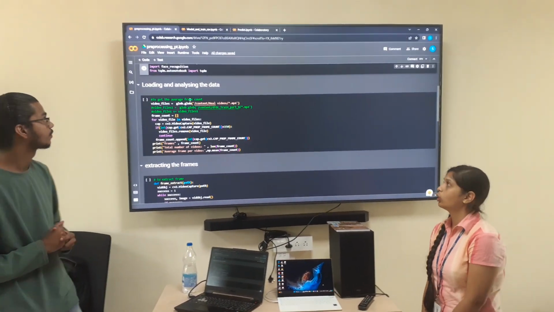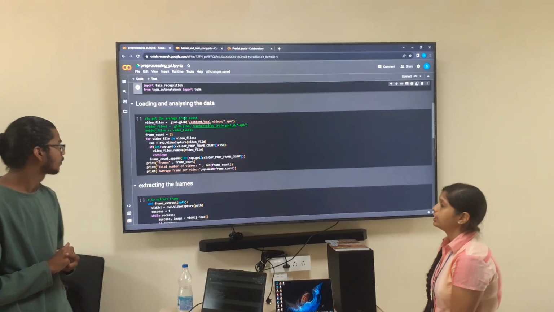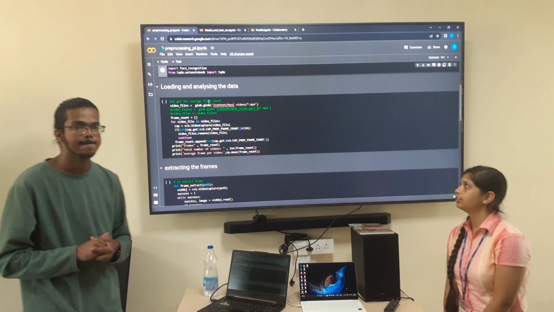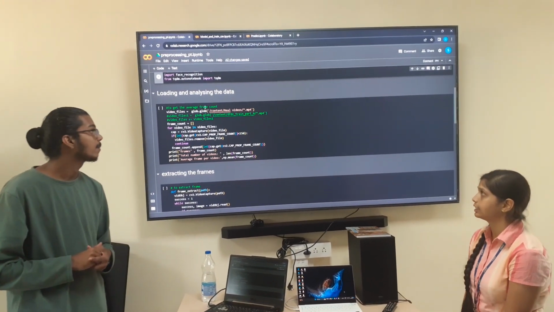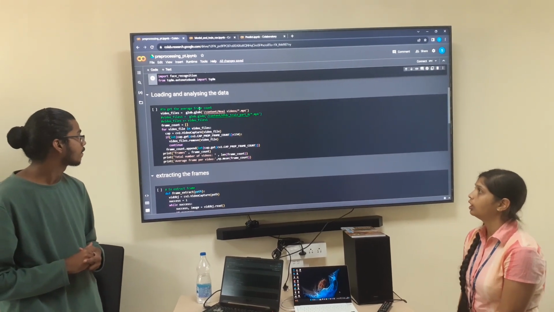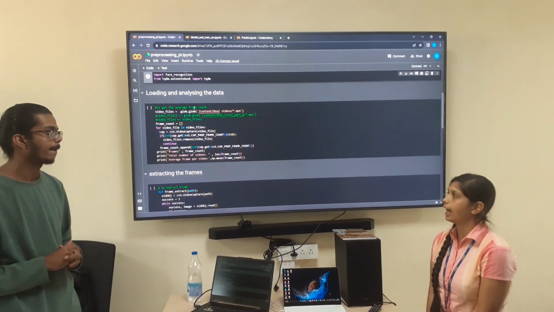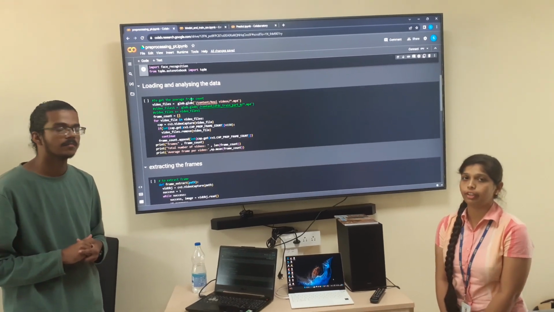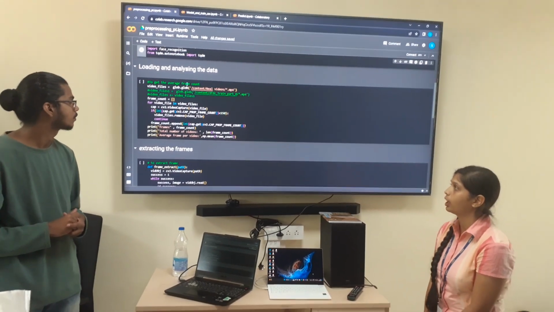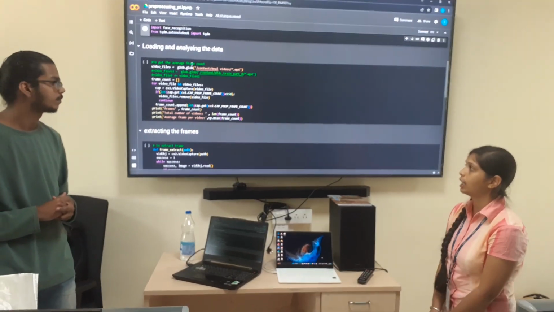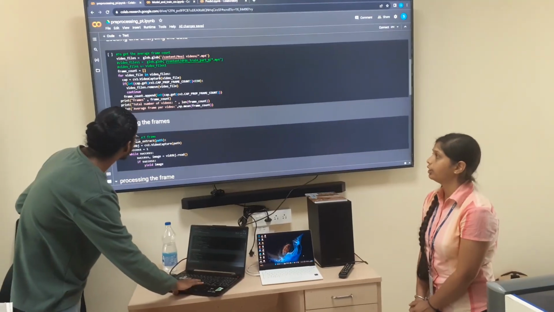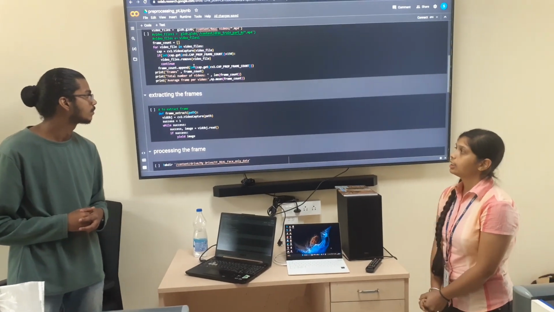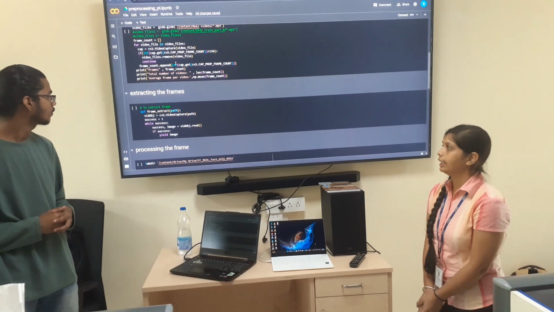First, in the code, we load the dataset and we analyze it. First, using glob, we extract the files with the specific pattern, whose extension is only MP4. After that, we add a frame count as a list, where we extract each part of the video as a frame and append it to the frame count, and we will find the total frame count, how many frames each video has generated, and we will save all the images which are extracted with the frame and yield them as an image.